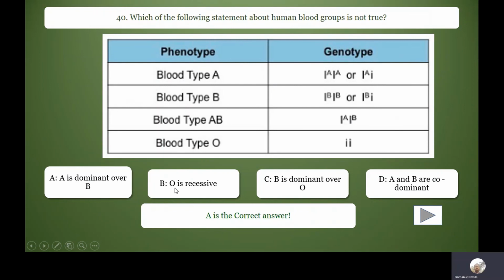Okay, the others are correct. O is recessive. If you inherit O from your father, A from your mother, you'll be A blood group because the A will dominate the O. So O is always recessive. B is dominant over O, yes, because O is recessive. A and B are co-dominant, that's true. So you say the one that is not true is A.